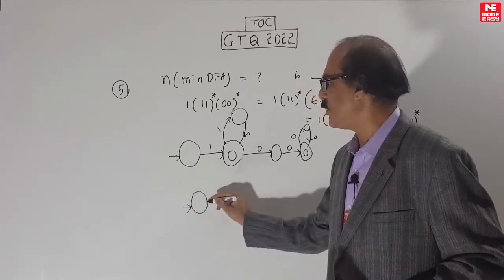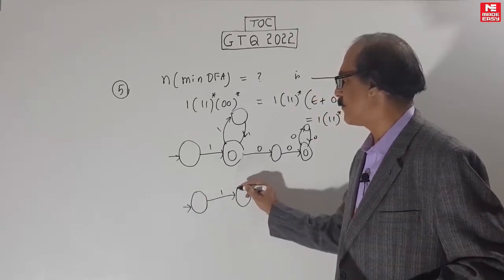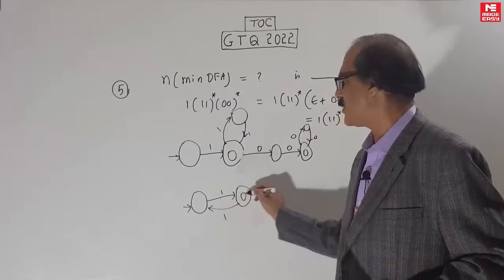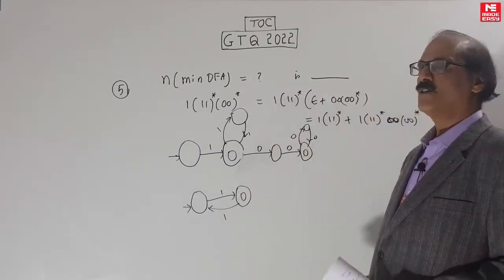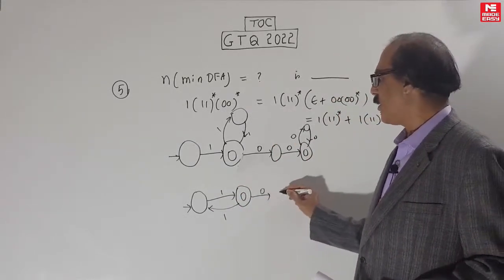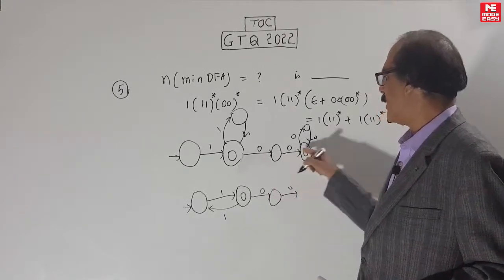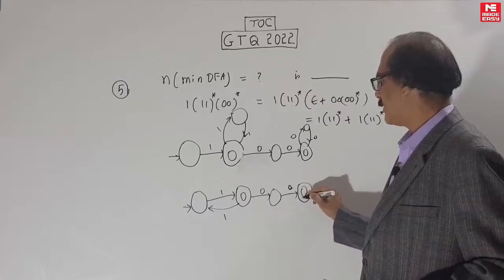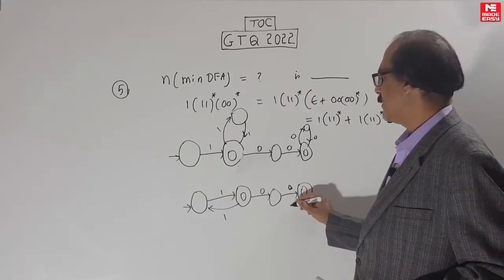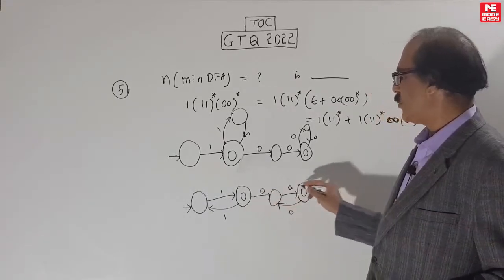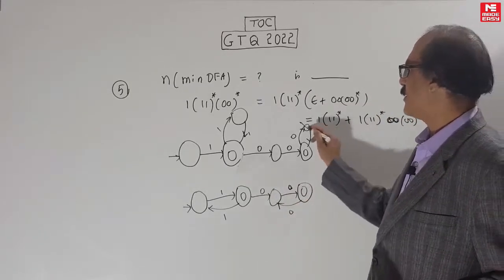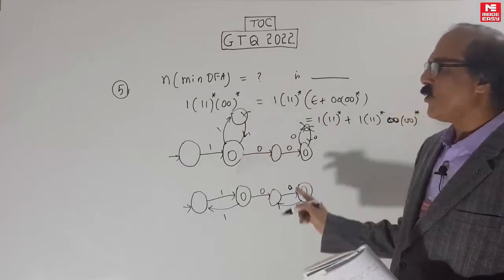So whenever possible, you have to try to simplify it further. This thing, I can put it backwards: 1, 1, 1 star. Why do I have to use this state? Now I have reduced one state. Here also the same concept. 0, 0 is coming here, 0, 0 is coming here. So what you can do instead, just put it like this and put a loop here: 0, 0, 0, 0 star. Finished. Why do you have this state? So this state gone, this state gone. Now you have a minimal NFA.